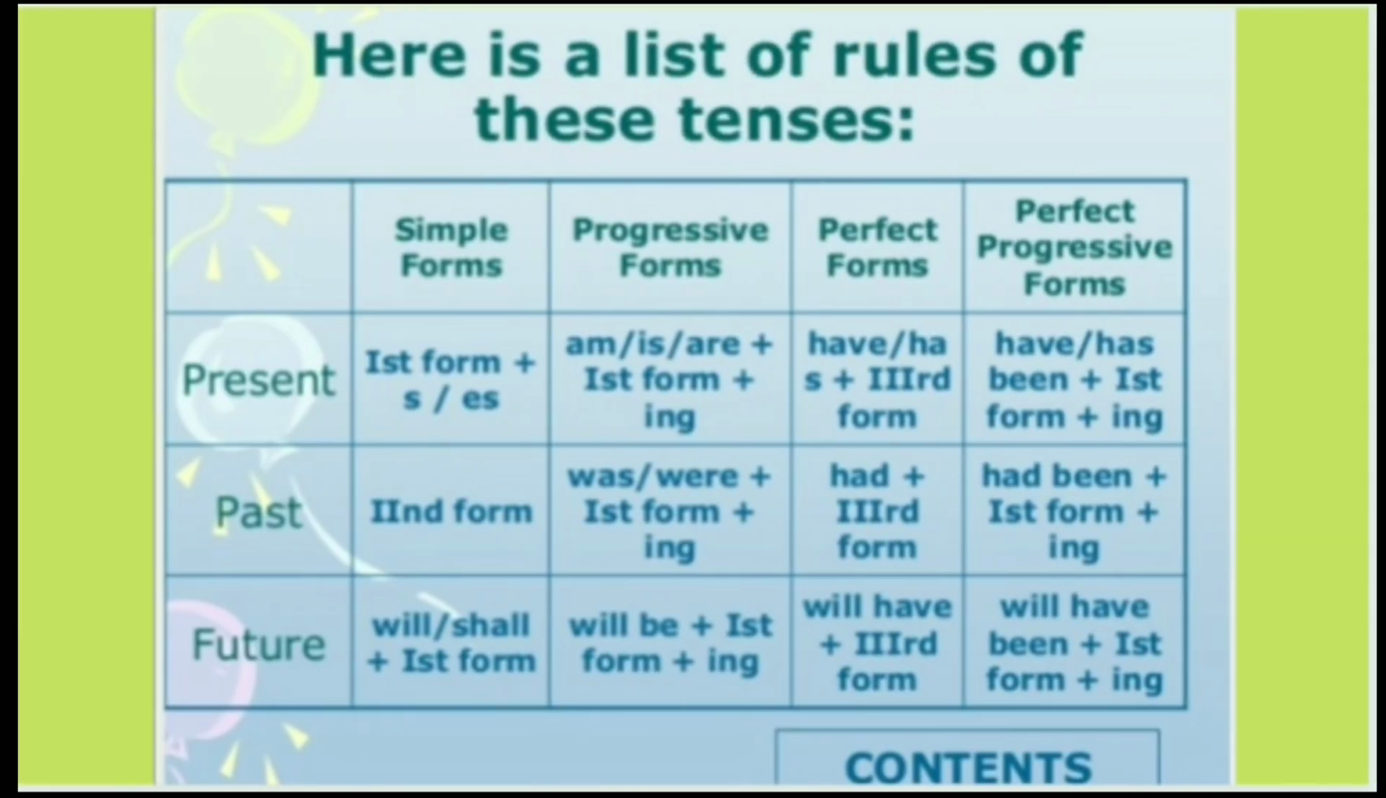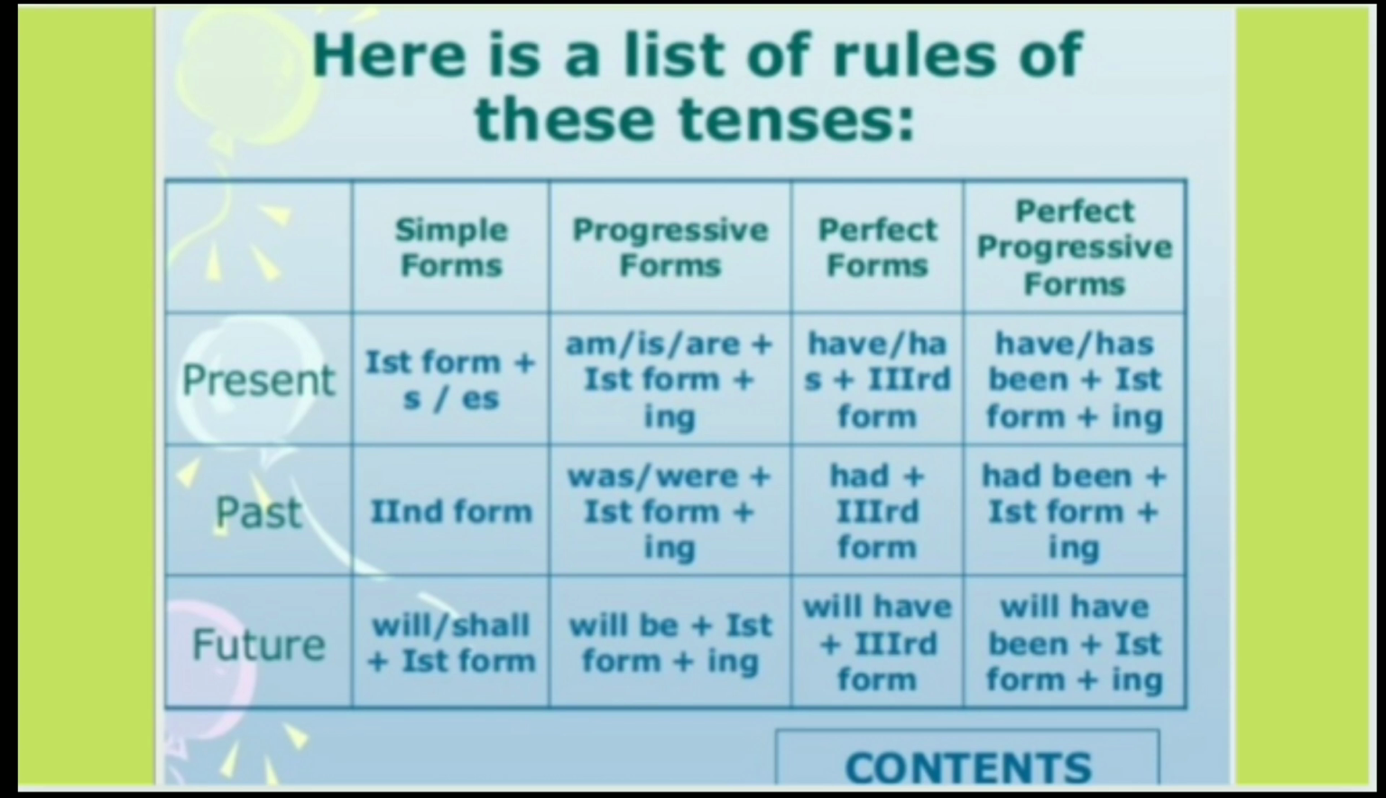Let's recap. As we already finished with present, past and future, once again we will revisit all the forms: simple form, progressive or continuous form, perfect form, and perfect progressive or perfect continuous forms. Here you can see in the present form, simple forms, we are going to use first form of the verb with s or es.